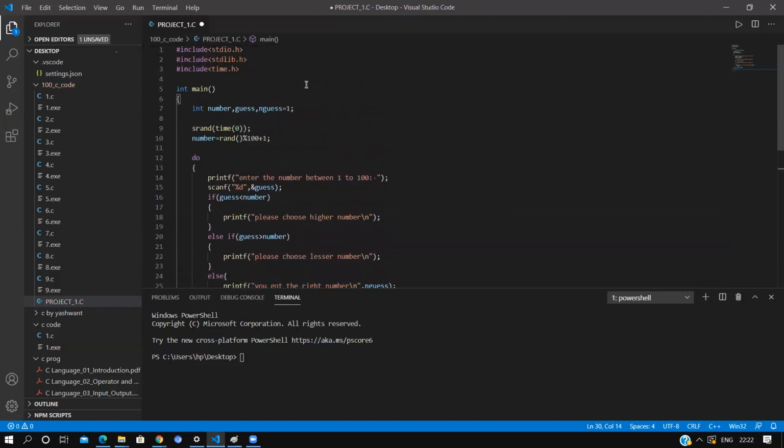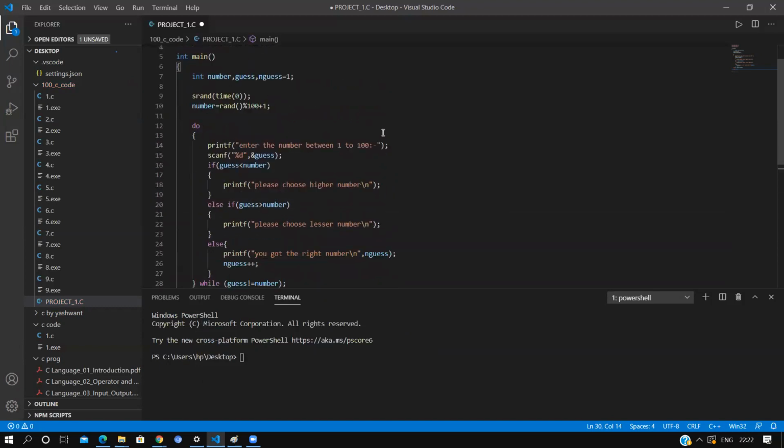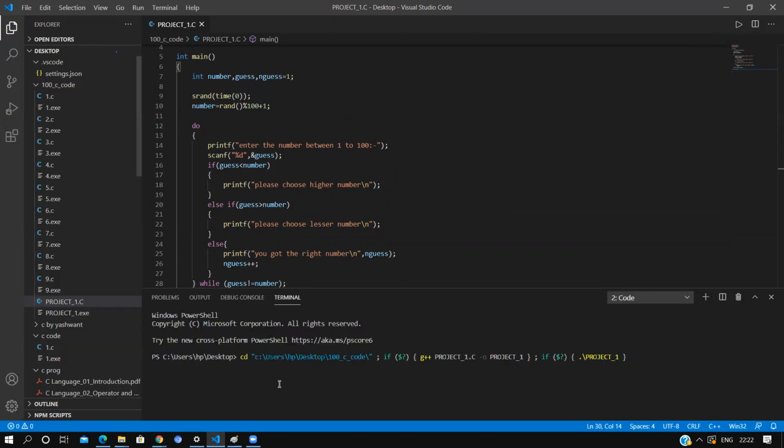I have pressed Ctrl S to save it, and let's run. Okay, so enter the number between 1 and 100, like let's say I have taken 34. Please choose higher number.